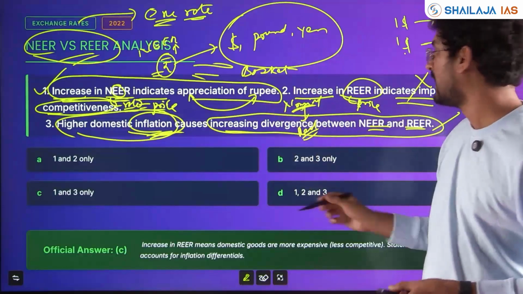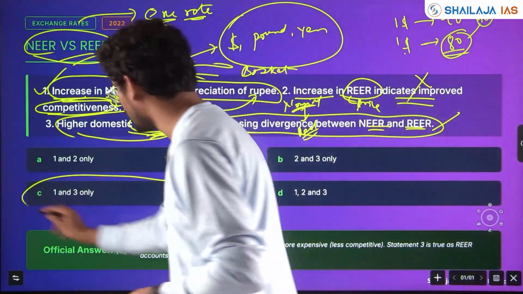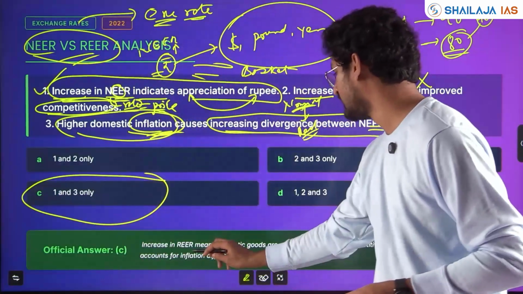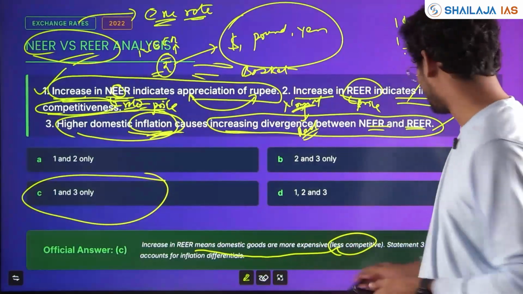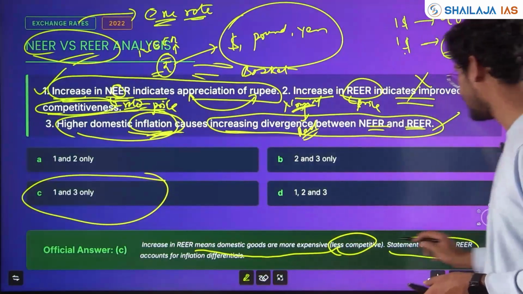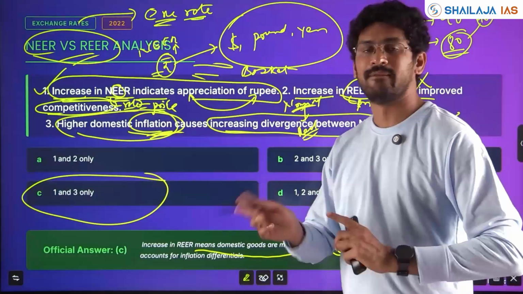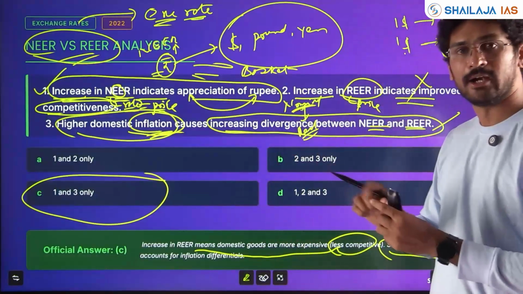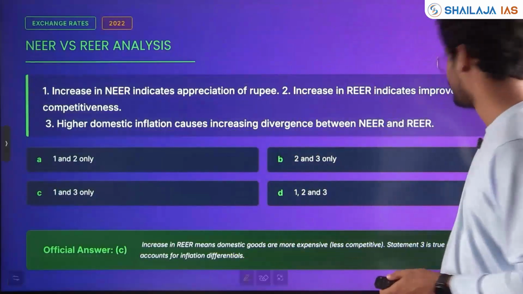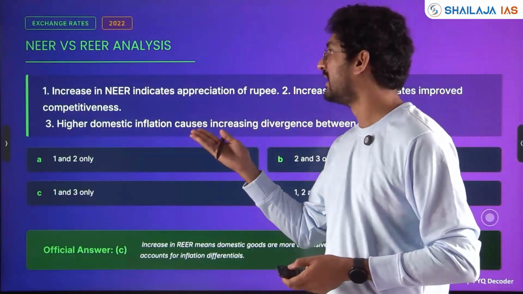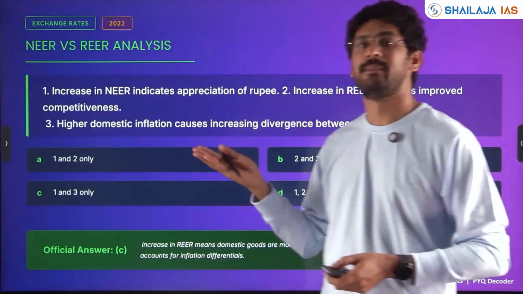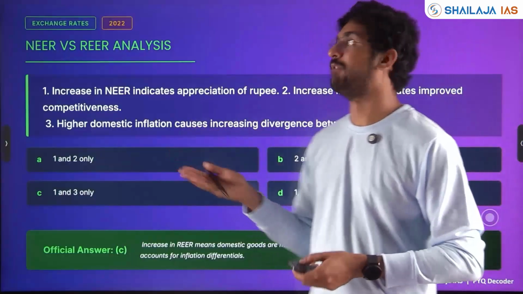So statement 1 and statement 3 are correct, which is option C. Increase in REER means domestic goods are more expensive, which is less competitive. Therefore, that statement is wrong. Statement 3 is true because the inflation differential between REER and NEER goes on increasing. These terms, NEER, REER, GDP, GNP, NDP, NNP, hedging, all will be very important.